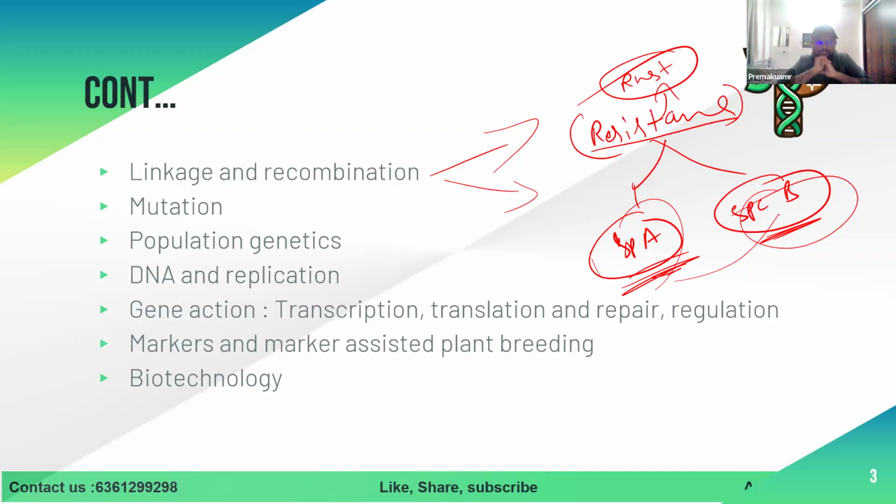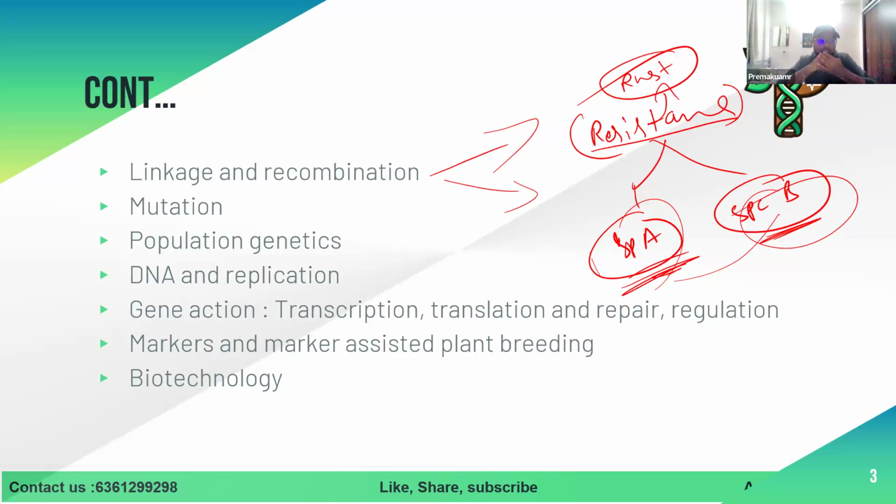Okay. Then these are mutations actually. I will not go into detail about mutation breeding, but I am dealing with site-directed mutagenesis like SDN1, SDN2, SDN3, and how it is useful.